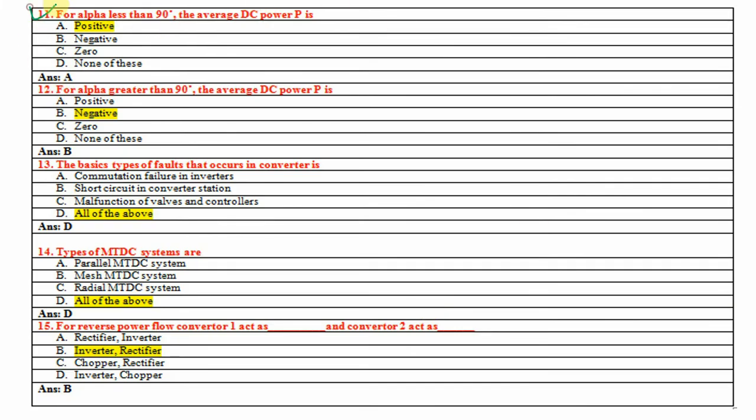Now 11th question, for alpha less than 90 degrees the average DC power P is positive. For alpha greater than 90 degrees the average power P is negative.